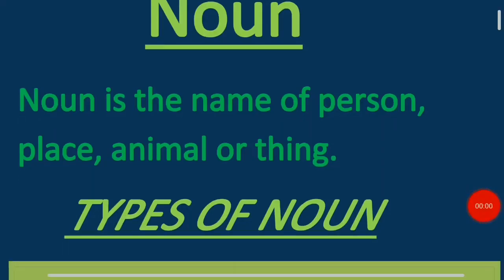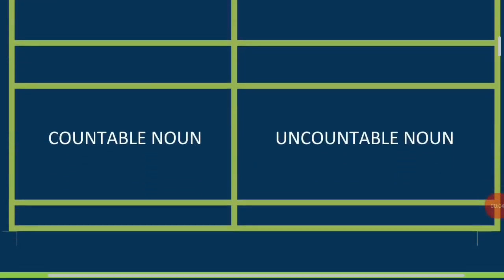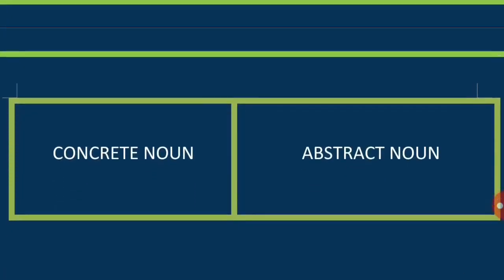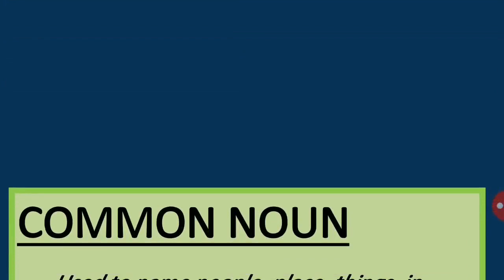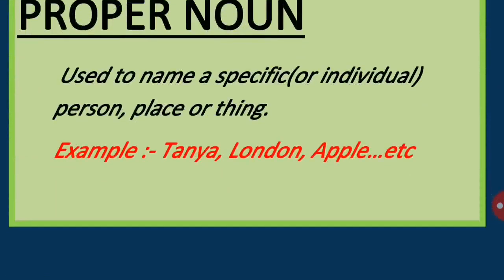So this is all about the noun and its types. We have seen common noun, proper noun, countable noun, uncountable noun, concrete and abstract noun. I have given all the exercises and some assignments over it. Go through that, understand what it means, and find out properly.